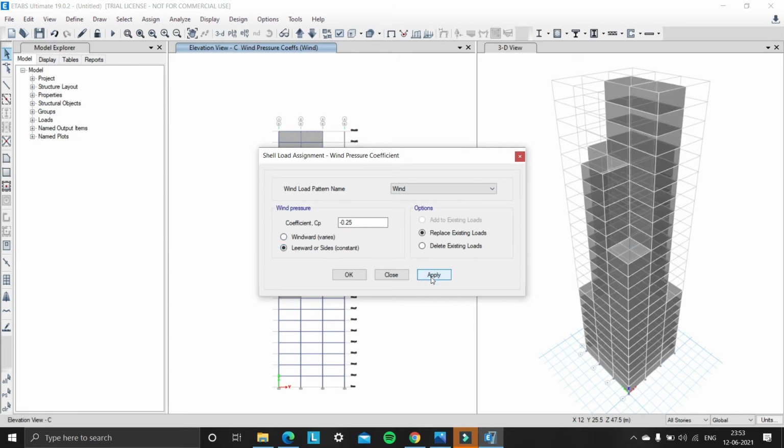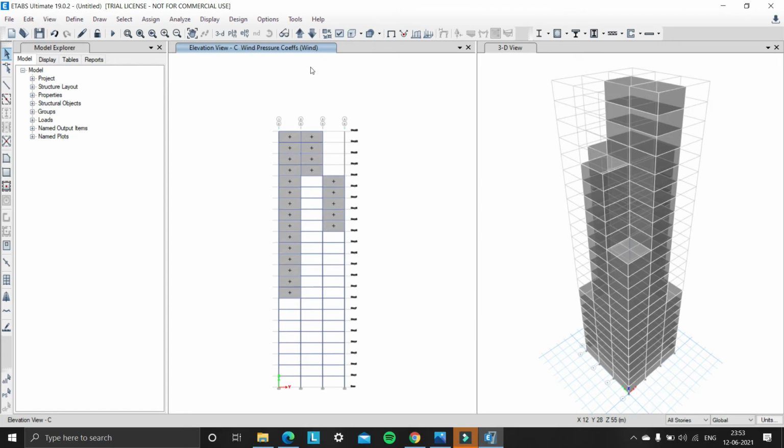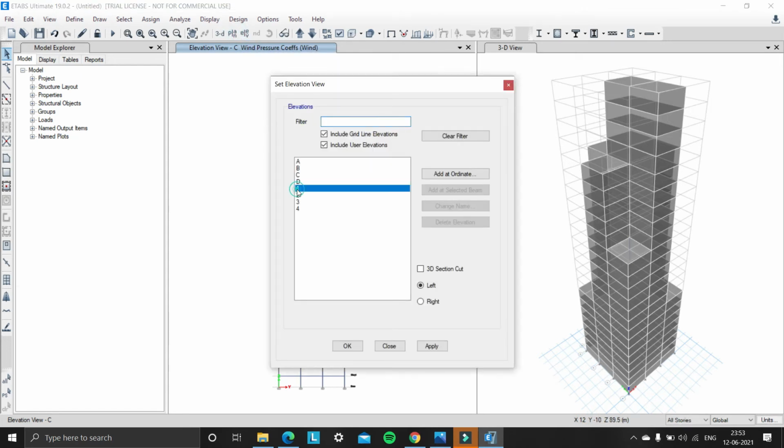Click on apply and click on OK. Now change the elevation to section 1. Click on apply, click on OK.